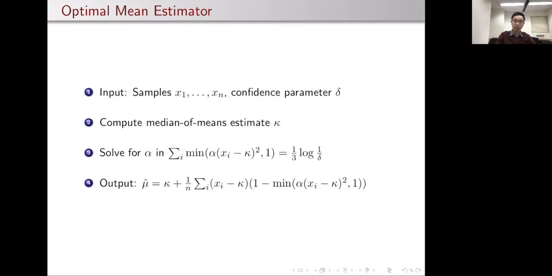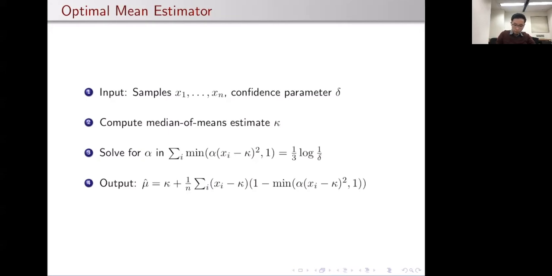Without further ado, this is our optimal mean estimator. Given our n samples and given the specified failure probability delta, the first thing we do is we compute the median of means estimate, which we denote by kappa. Recall that median of means is already a big-O optimal estimate. The next two steps are going to refine this initial estimate into something that is as good as mathematically possible.